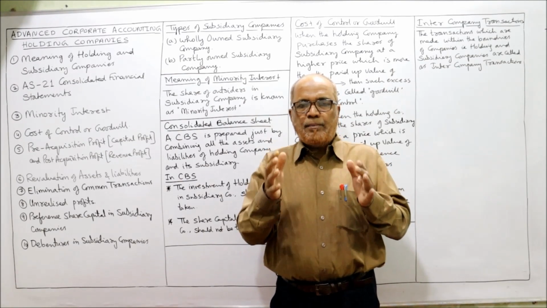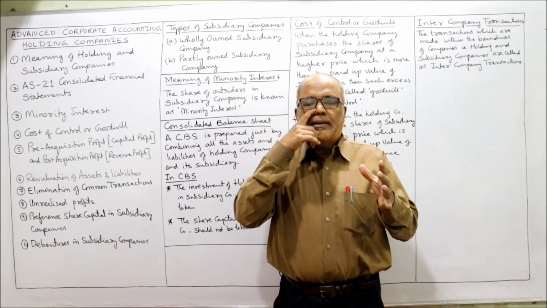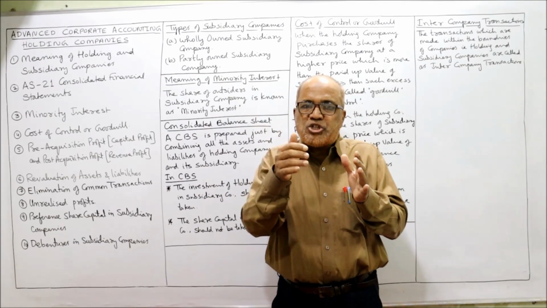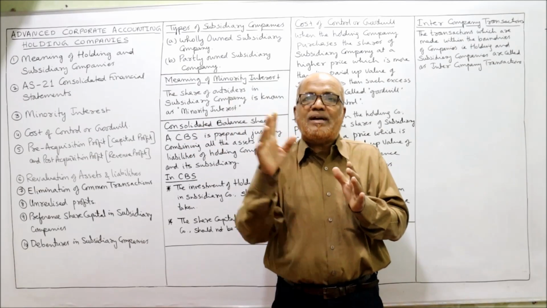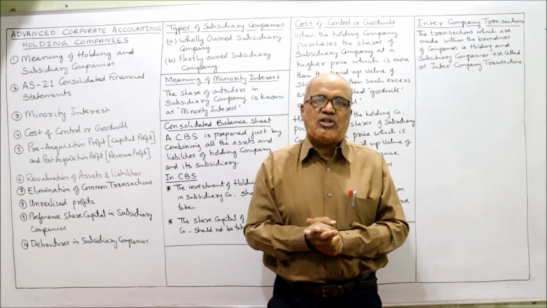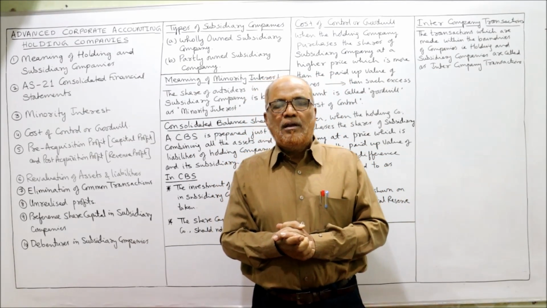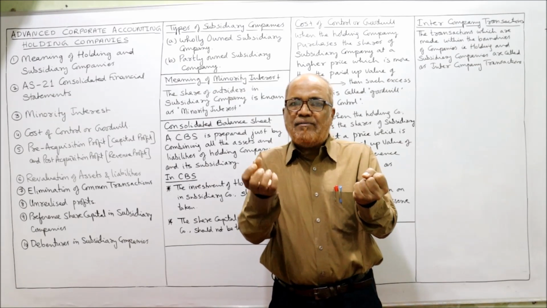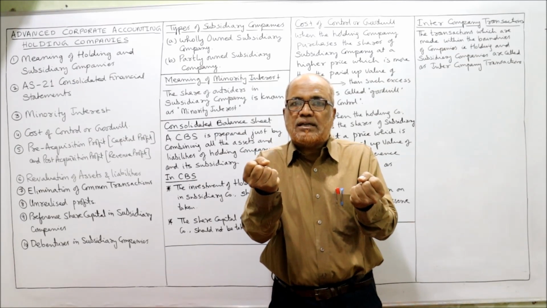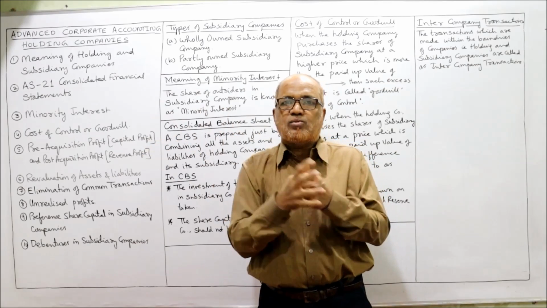Example, ABC is a big company. This company ABC has purchased the shares of XYZ company from the stock exchange, from the market. Now this ABC company has a controlling interest in XYZ company.